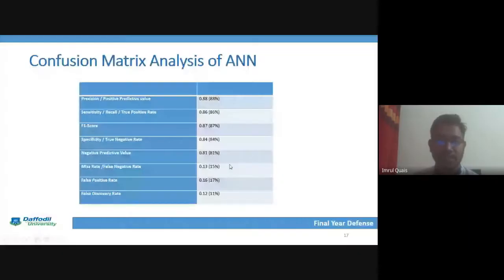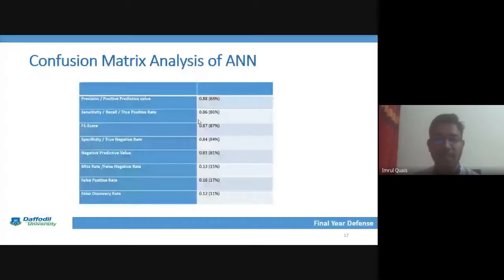We can see that the precision is 0.88. That means a very good analysis for the confusion matrix of our ANN, and the sensitivity is 0.86, which is also very good, and the F1 score is 0.87. Besides that, the miss rate is 0.13, which is actually very good. So we can say that our model is very good.